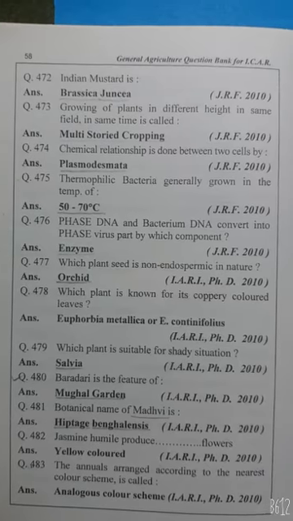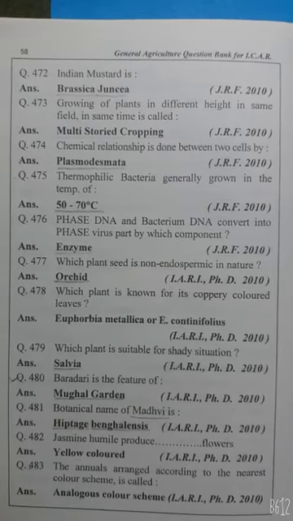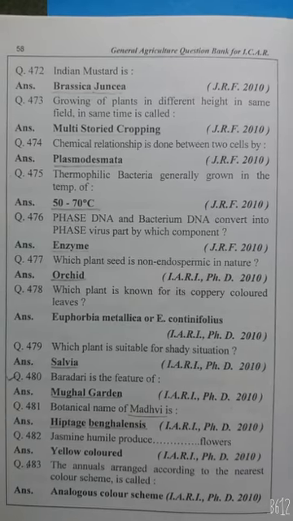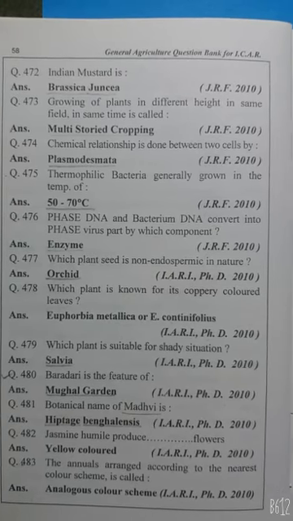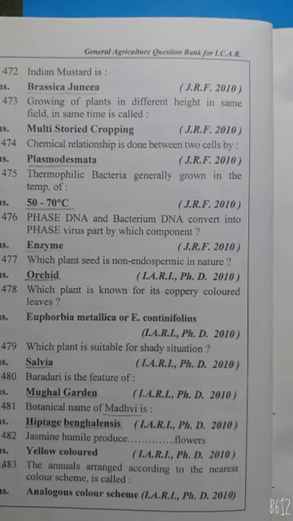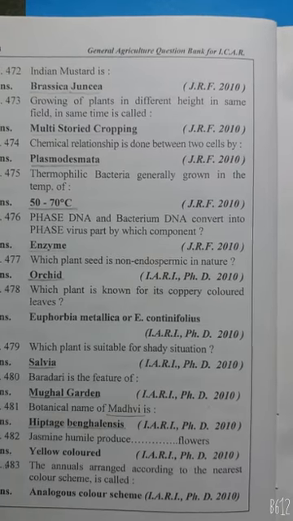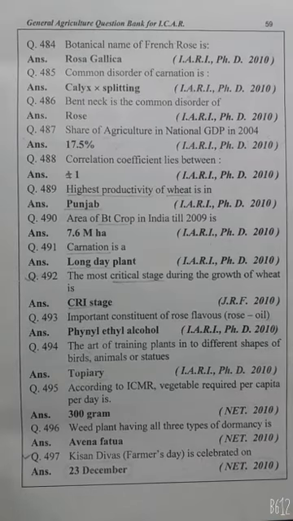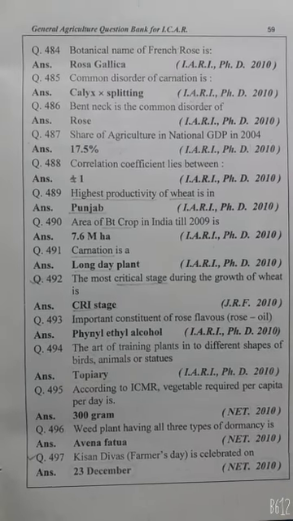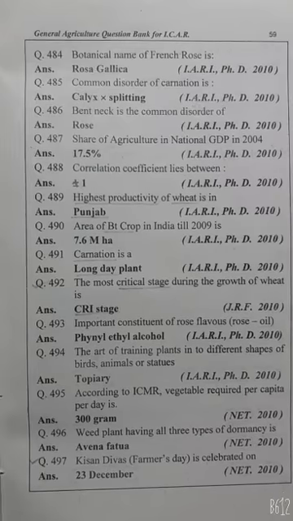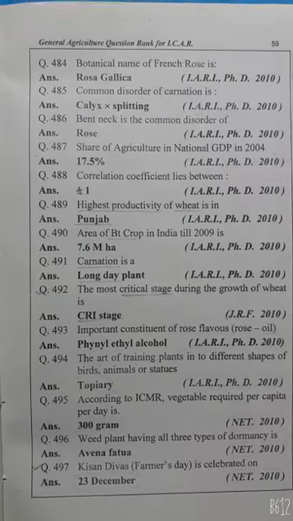Botanical name of Madhavi is Hiptage bengalensis. Jasminum humile produces yellow colored flowers. The arrangement according to the nearest color scheme is called analogous color scheme. Botanical name of French rose is Rosa gallica. Common disorder of carnation is calyx splitting. Bent neck is the common disorder of rose.